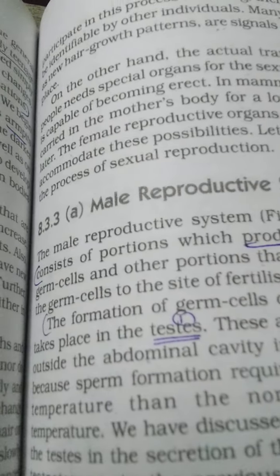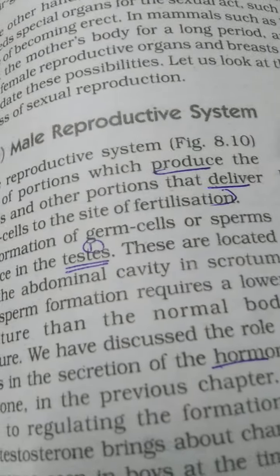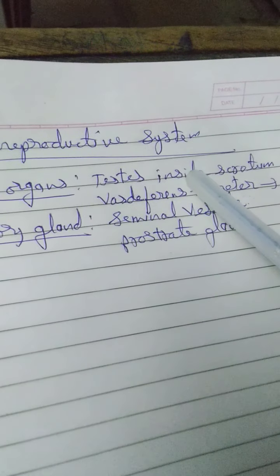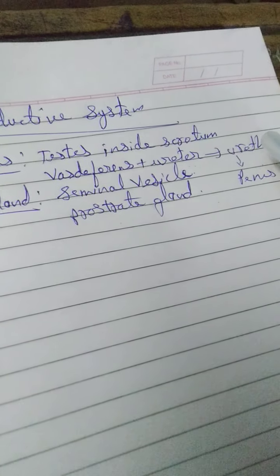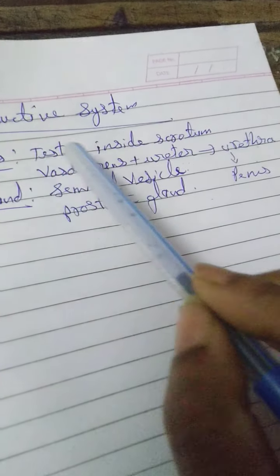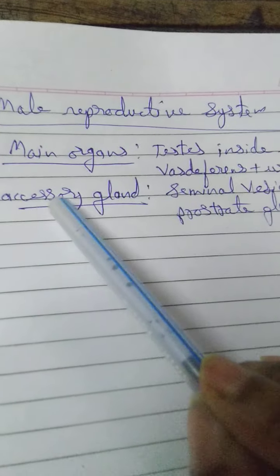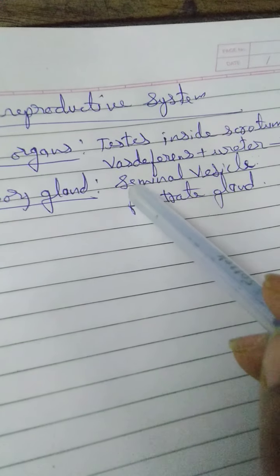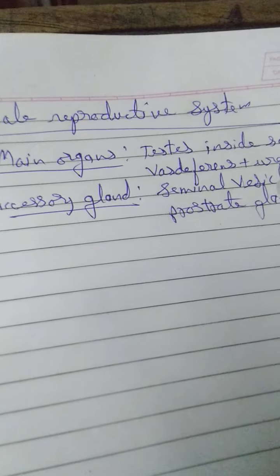Now let us see the systems one by one. First system is the male reproductive system. In the male reproductive system, see the parts. The main organs are testes, vas deferens, urethra and penis. And the accessory glands, which help in the movement of the sperm, are the seminal vesicle and the prostate gland. These are the accessory, meaning helping, glands.